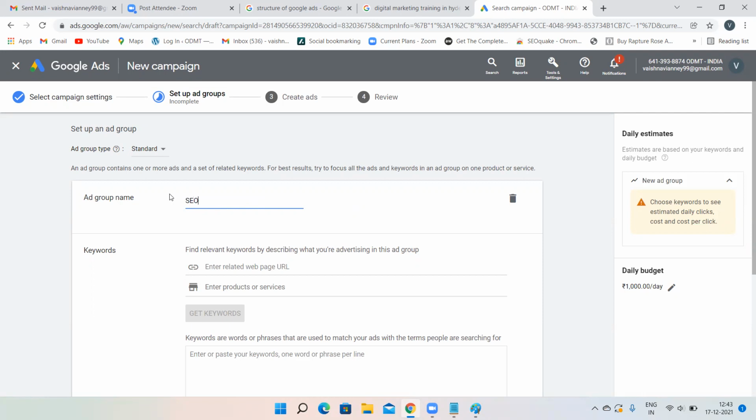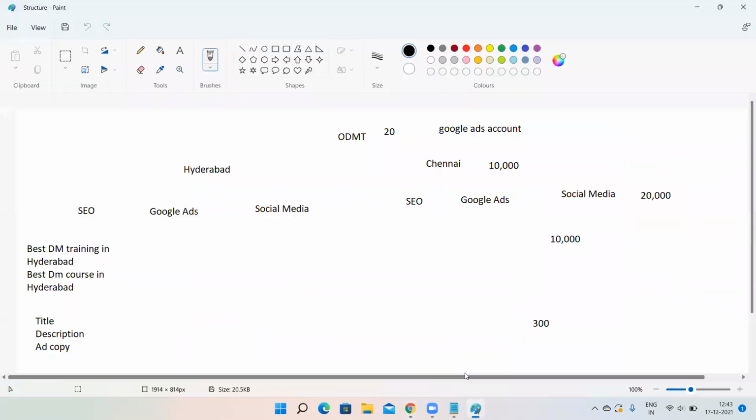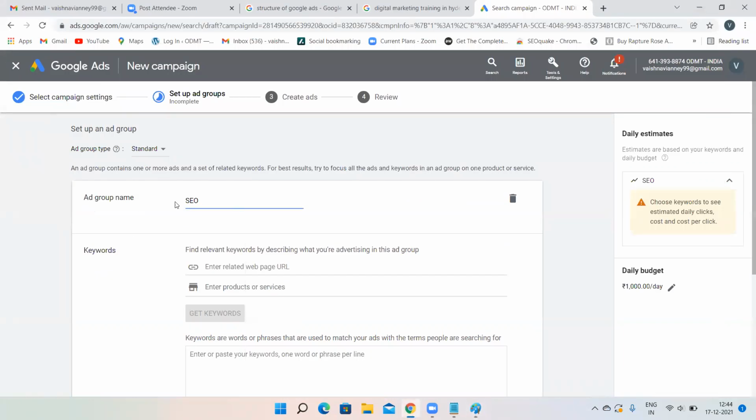I'll be giving SEO as my name, because what is an ad group? Ad group is a service, right? Here in Hyderabad, we have targeted particular locations, Panjagutta, Dilsukhnagar and all. If you want to target whole Hyderabad, you should have targeted whole Hyderabad. Okay, campaign level is done. First we are doing it for Hyderabad, right? So we have selected Hyderabad, we have given location, that is done. We are in the ad group level. What is an ad group? Ad group is a service. So you have to select the service. So I have given the name as SEO. What are the services I'm providing? I have to give that name. So my first ad group is SEO.